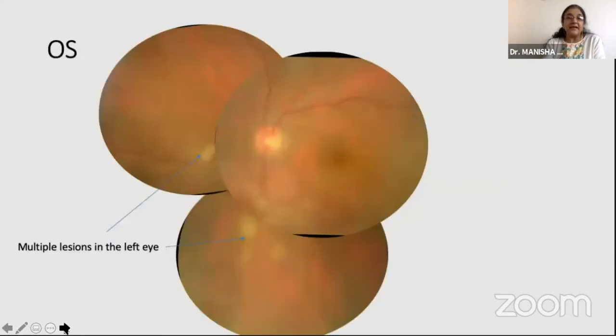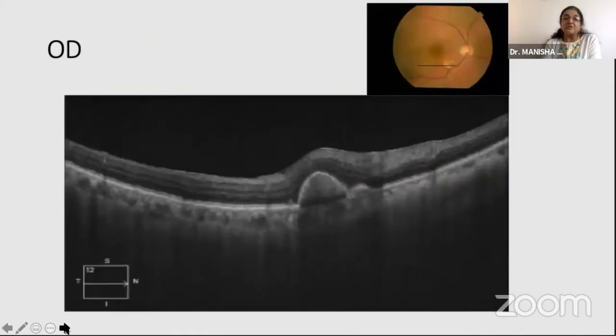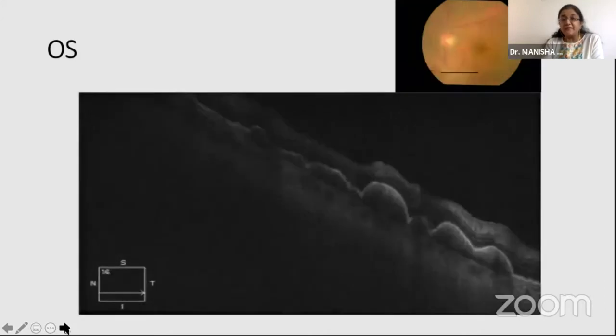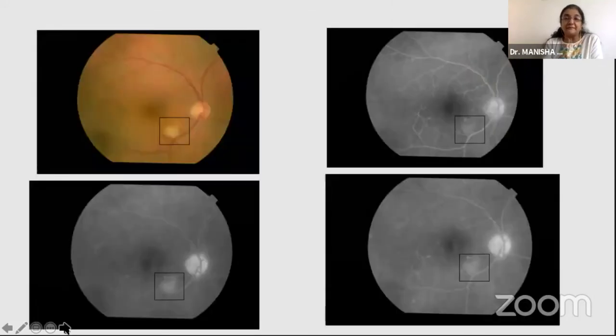And now the left eye of the patient also started developing these multiple lesions, which were a matter of concern. So we went ahead and did the OCT again, which showed a much larger size lesion in the right eye. There were again the sub-RPE deposits, which were very much suggestive of a lymphoma in this particular patient. Very classical appearance even in the left eye, which suggested that we are dealing with an intraocular lymphoma.